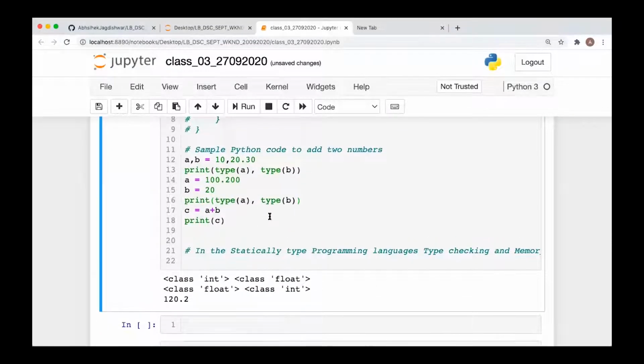So this is the feature of a dynamically typed programming language. See, it is an interpreted language, right? So while interpreting, first it executed this line. So A has become integer type, B has become float type. After executing line number 12, it came to line number 13 and gave you the output. Now it came to line number 14. So A became the float type, and here B became the integer type.